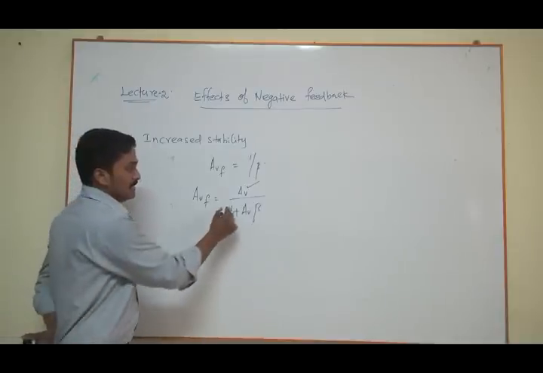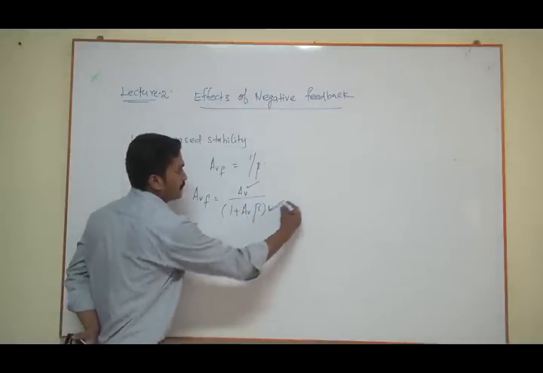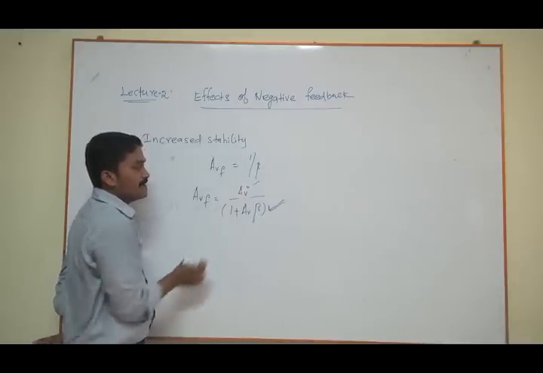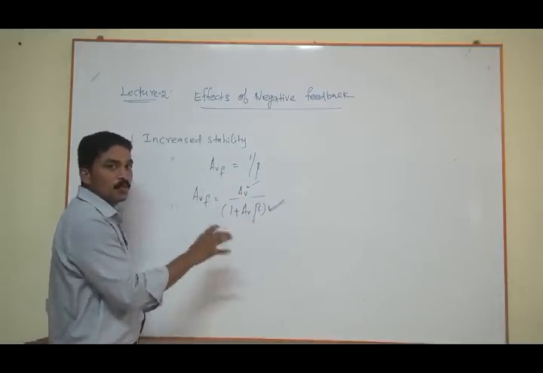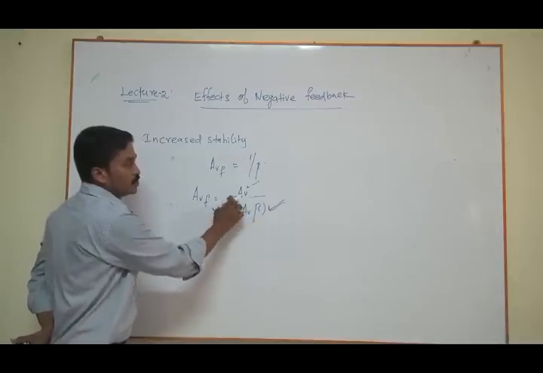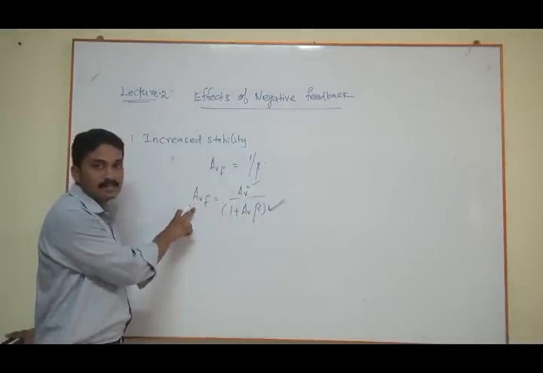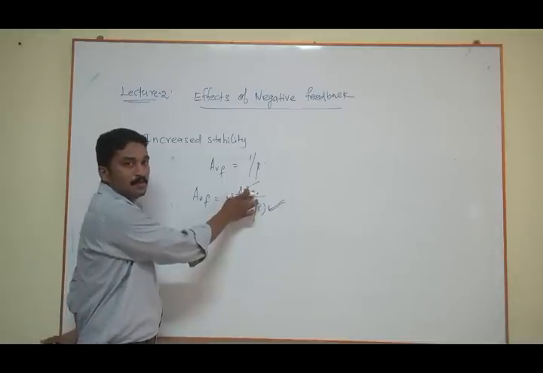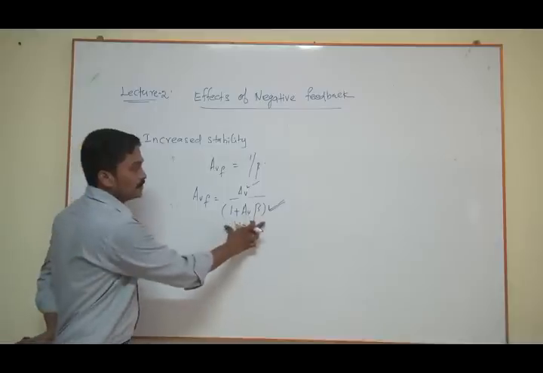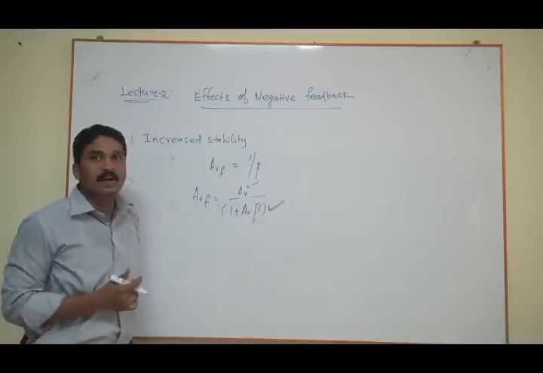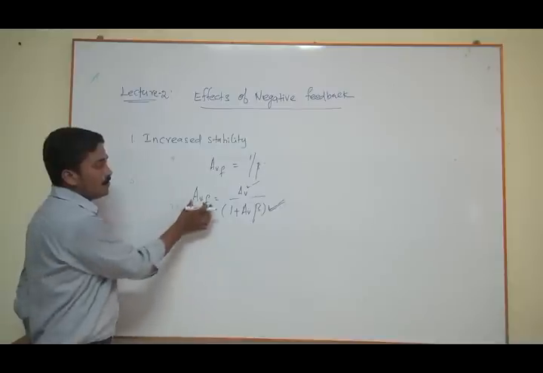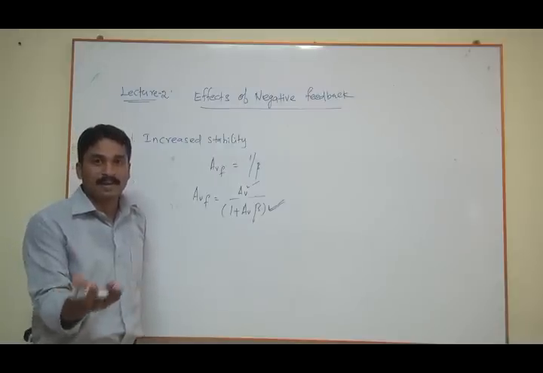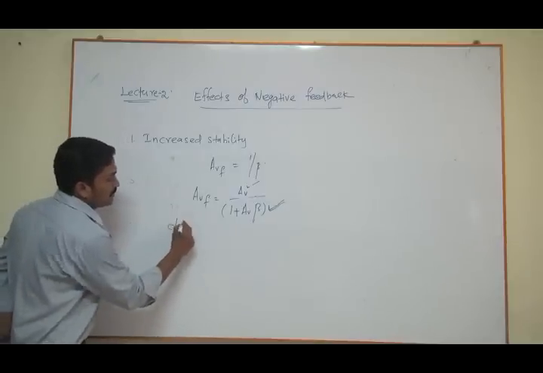What this shows is that the factor 1 plus AV beta divides the gain AV. If something is in the denominator, the gain value surely becomes less, which means AVF is small compared to AV. So there is a reduction in the gain because of 1 plus AV beta in the denominator. And how does the feedback gain vary with respect to the original gain, or open loop gain, AV? Let us differentiate this.